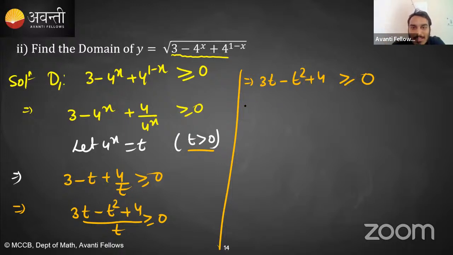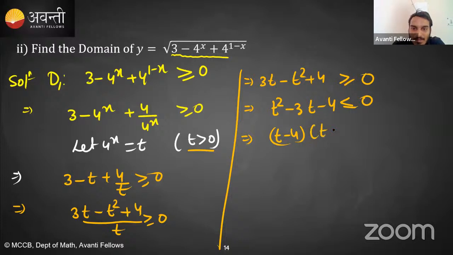Now multiply with minus 1, so you will get t square minus 3t minus 4. On multiplying with a negative number, the sign of inequality will change, so now it is less than equal to 0. Do the factorization, and what you will get? t minus 4, t plus 1 less than equal to 0.